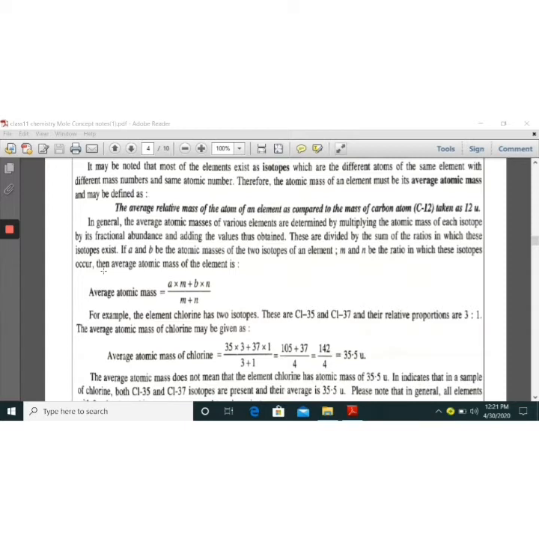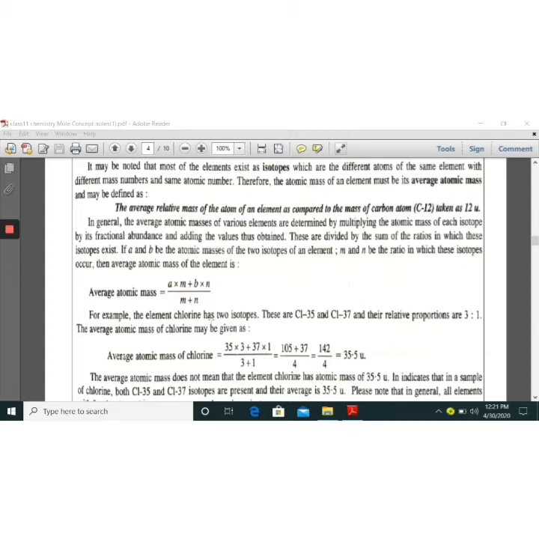First you take the mass of the first isotope into abundance of the first isotope, plus mass of the second isotope into abundance of the second isotope, divided by total abundance. If percentage abundance is given, then the total abundance will be 100, so it will be divided by 100. But if it is a fraction, then it will be divided by 1. And if proportions, I mean ratio, is given, then the total of the ratio will be used here.